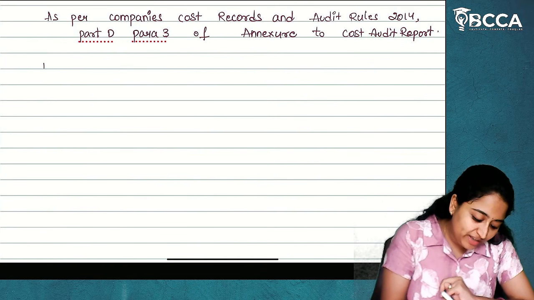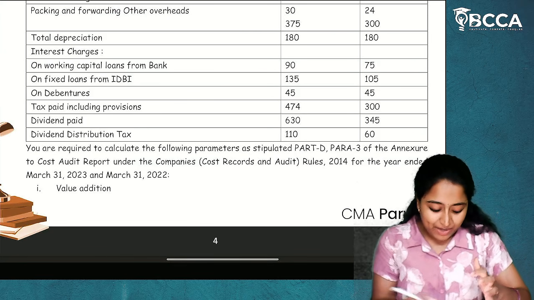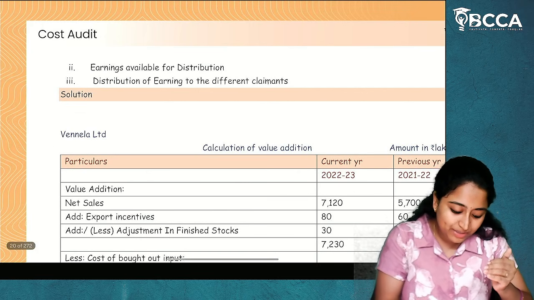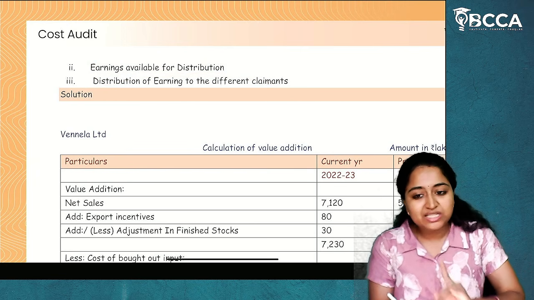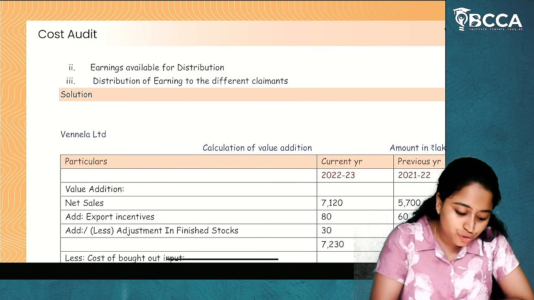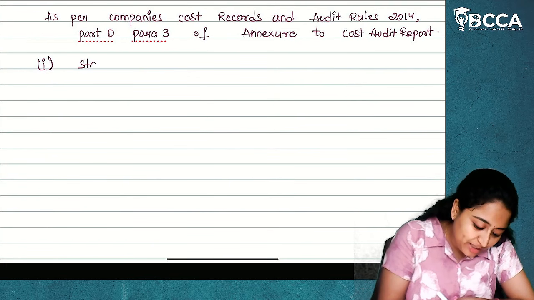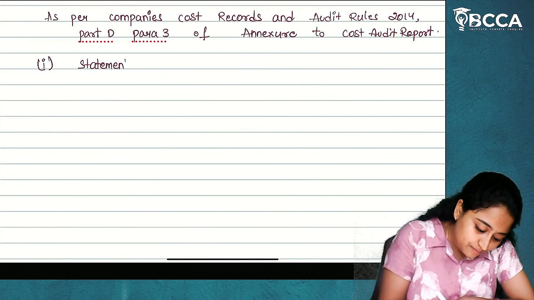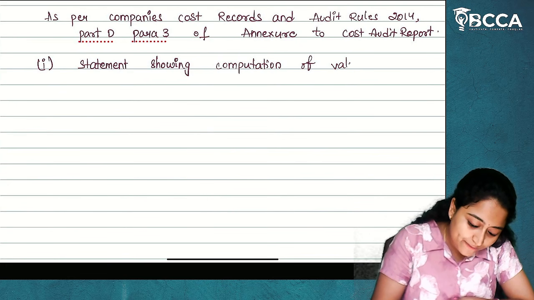Now, we are going to start our question, as they have given it in 3 parts. First will be our value addition, then earnings available for distribution, and distribution of earnings to different claimants. This is how we are going to present it in the examination also. So first you will write the first point: statement showing computation of value addition.